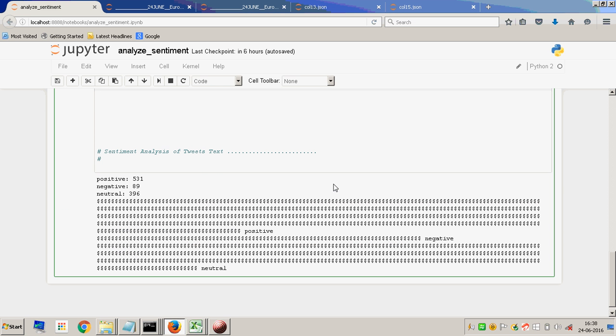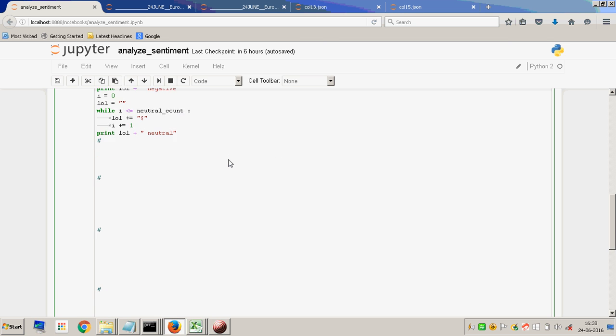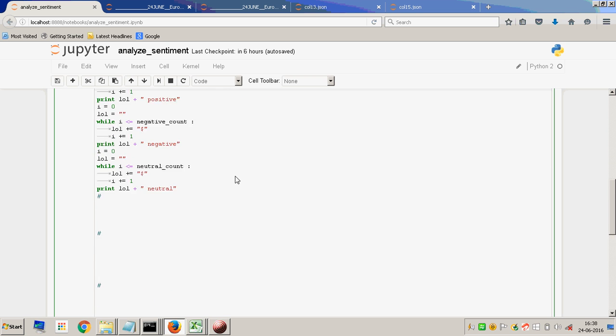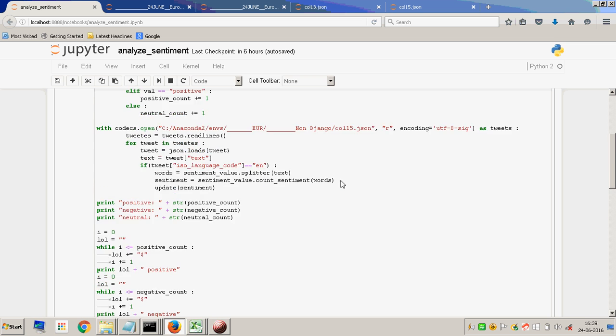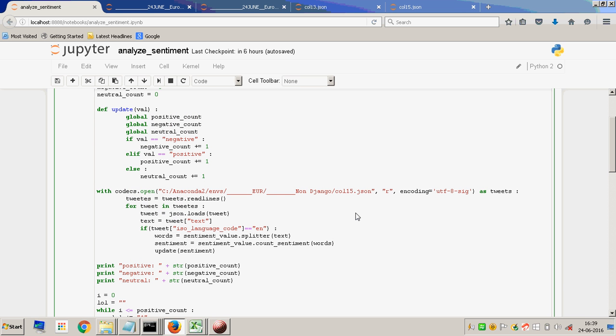Then we look at sentiment analysis of the tweets. This is being done for collection 15. For collection 15, this is what the sentiment analysis says: 531 positive tweets, 89 negative, and 396 neutral. And if I do the same thing for 13, let's see how this pans out.